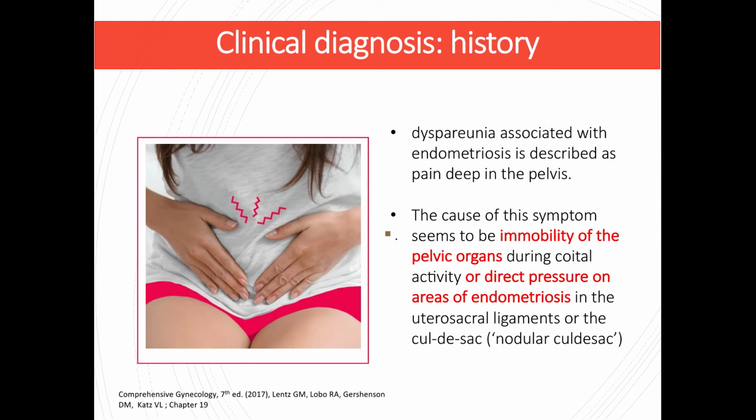Dyspareunia associated with endometriosis is described as pain which is deep in the pelvis, and the cause of the symptom seems to be the immobility of the pelvic organs during coital activity or direct pressure on the areas of endometriosis in the uterosacral ligaments or the cul-de-sac.